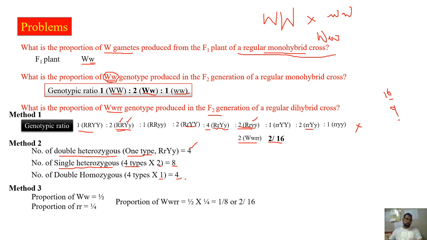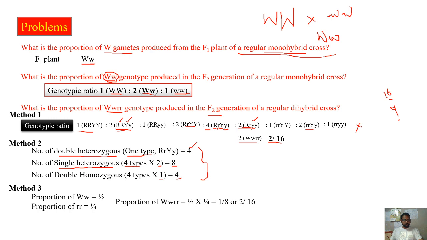in 1:2:1:2:4:2:1:2:1, the number 4 refers to the double heterozygous, 2 refers to single heterozygotes. Totally how many 2's are there? 4 2's are there. The same way 1 refers to double homozygous, totally 4 1's are there. That's what I have written here.